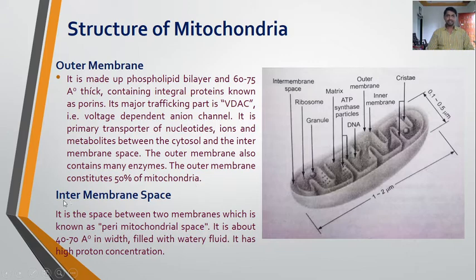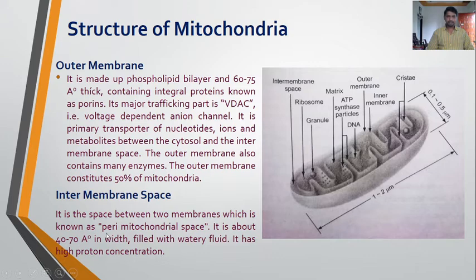Next, this is the intermembrane space. It is the space between the two membranes, that is the outer membrane and the inner mitochondrial membrane, which is known as the perimitochondrial space. It is about 40 to 70 angstrom in width and filled with watery fluid. It has a high proton concentration.